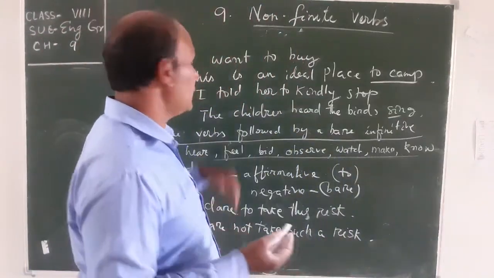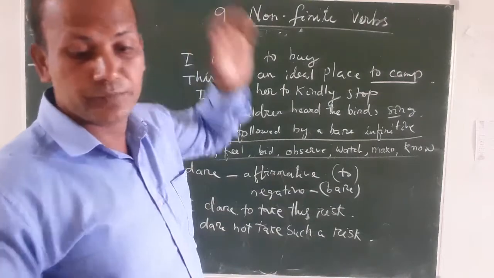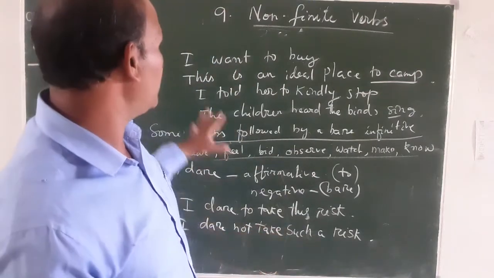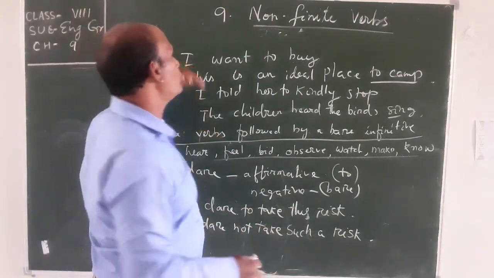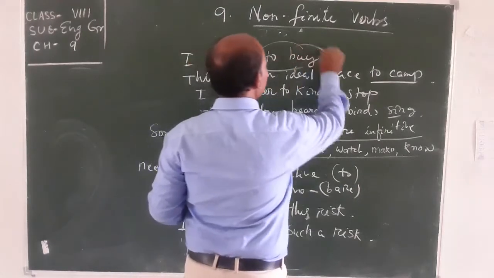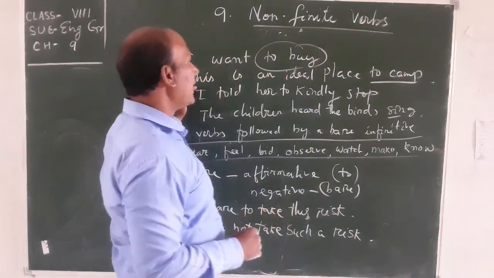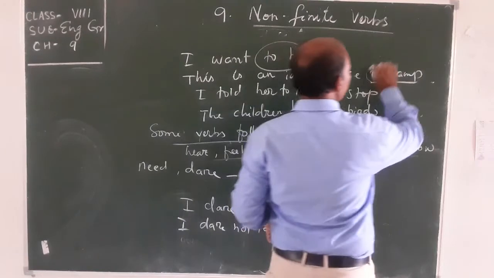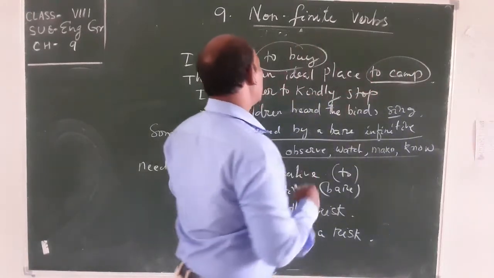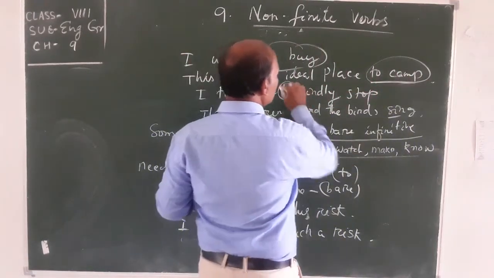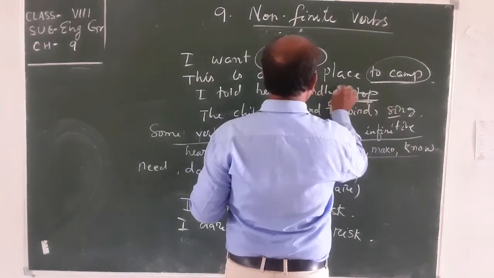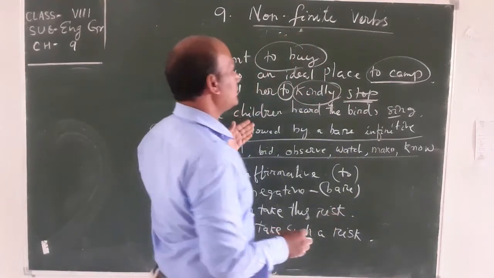So students, let's see the rest of it. Here we can see some sentences. I want to buy. Yes, this is an ideal place to camp. I told her to kindly stop. And the children heard the word sing.